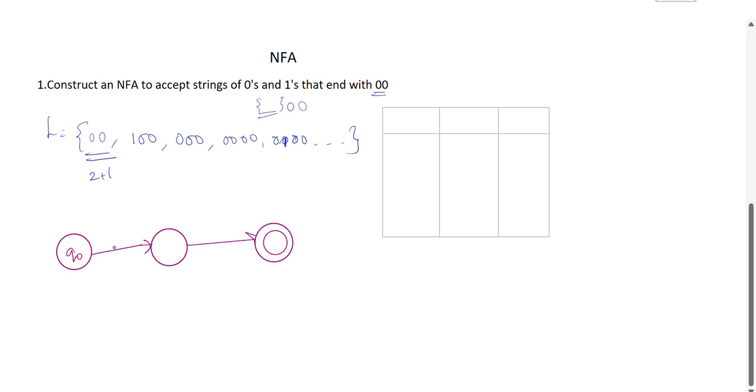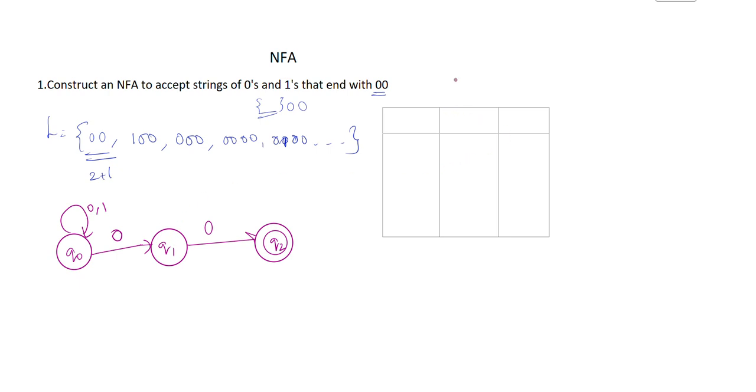So Q0, Q1, Q2. The basic string which is accepted is 0 0. Before this, you can have any number of zeros and ones. This self loop is possible in NFA because NFA accepts one input and multiple state transitions.